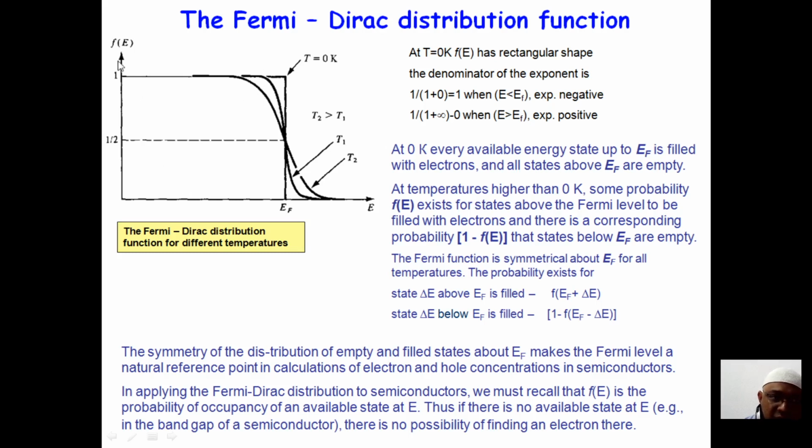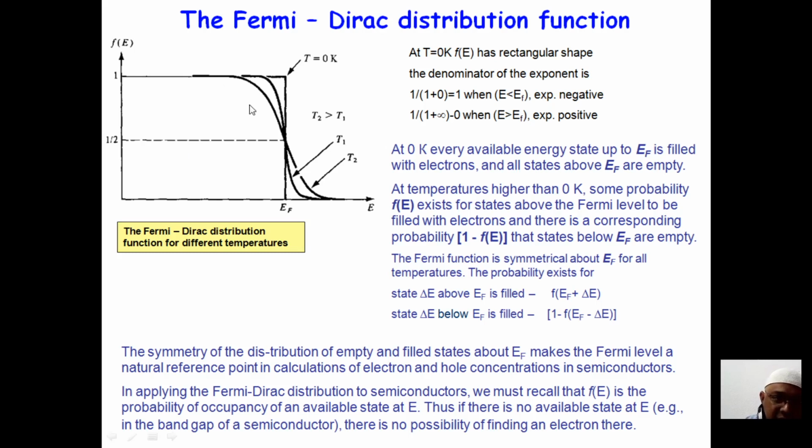What is happening to the Fermi-Dirac distribution function at different temperatures? When we talk about temperature, is there any dependency of temperature on the distribution of electrons? What happens if I increase the temperature? What happens if I decrease the temperature? That particular aspect we are studying in this slide.